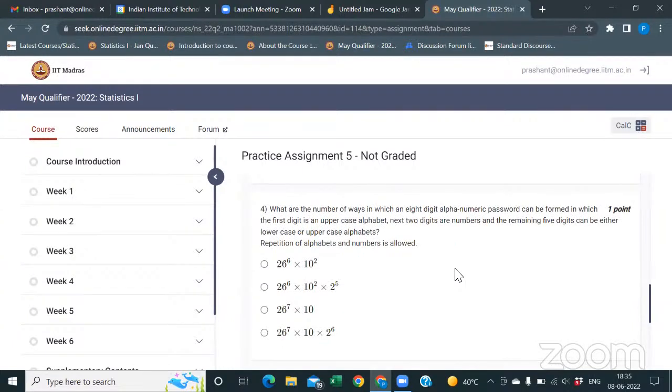Okay, so what are the number of ways in which an 8-digit alphanumeric password can be formed, in which the first digit is an uppercase alphabet, next 2 digits are numbers, and the remaining 5 digits can be either lowercase or uppercase, and repetition is allowed.